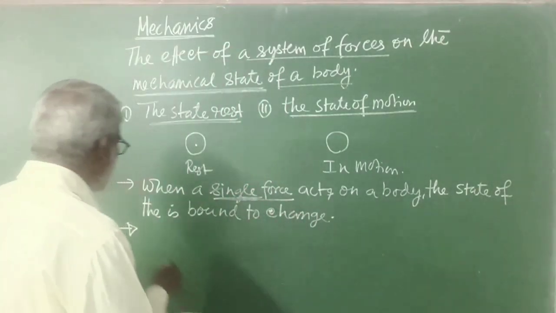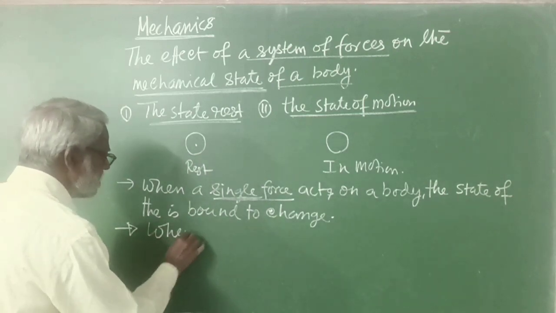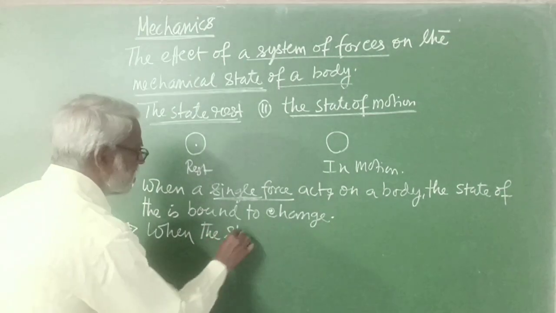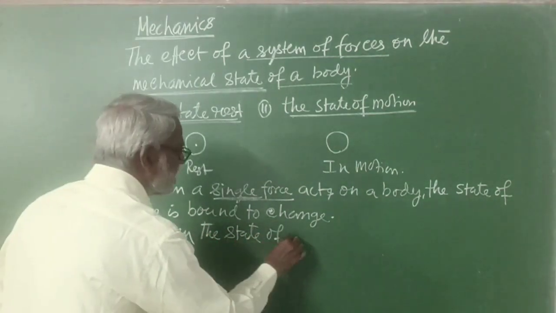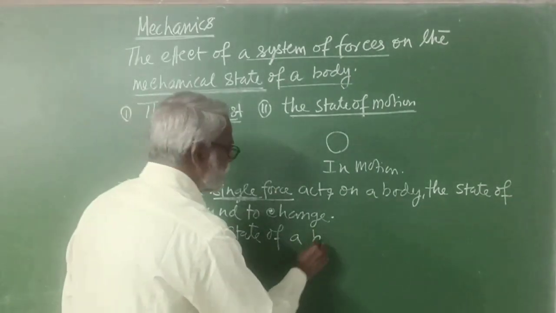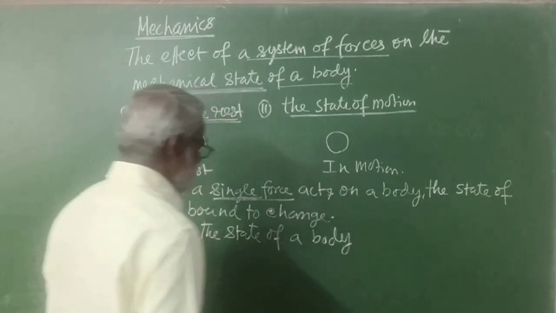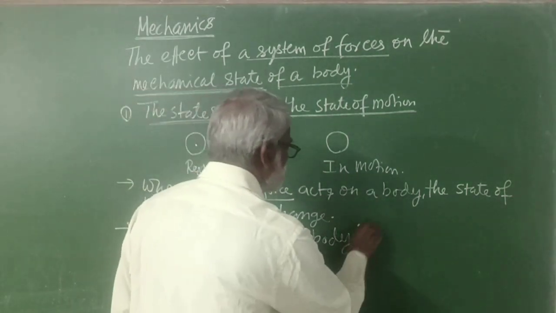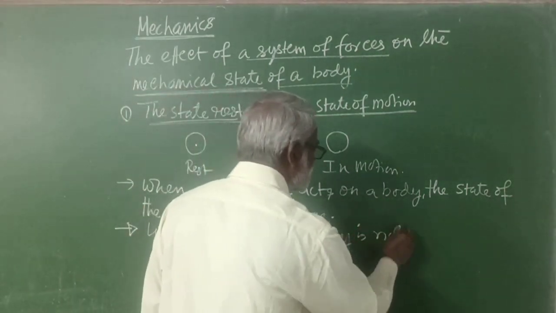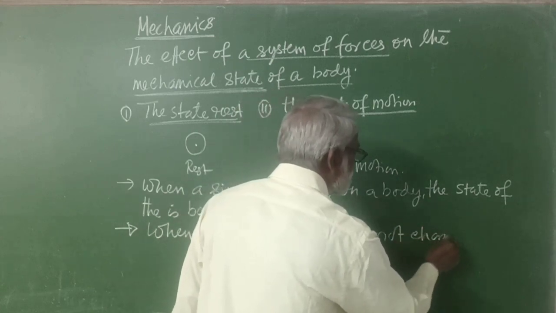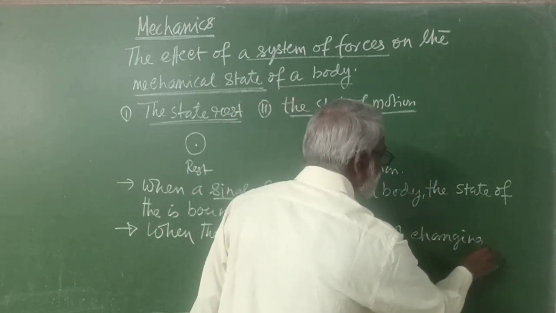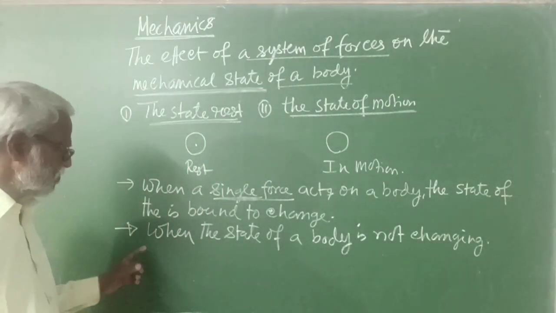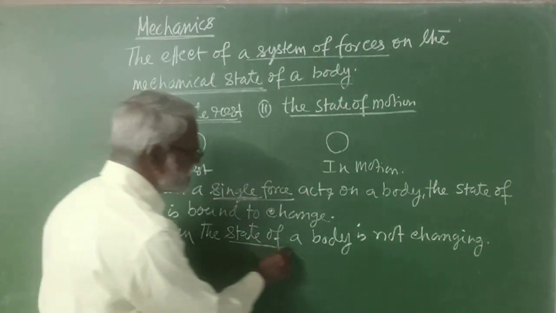So when the state of a body is not changing, you observe a body and you find that the state of the body is not changing.